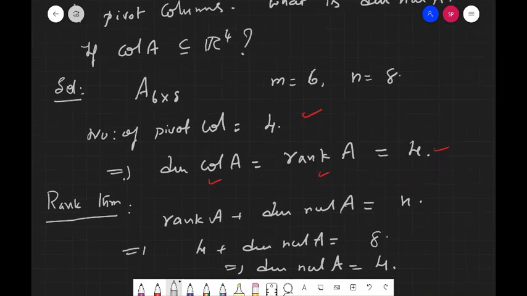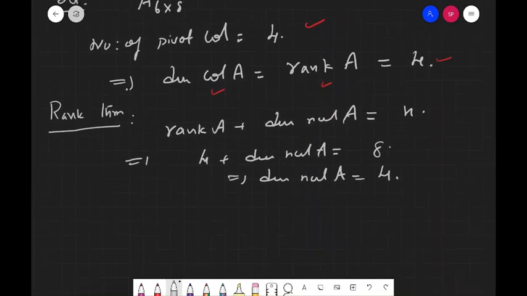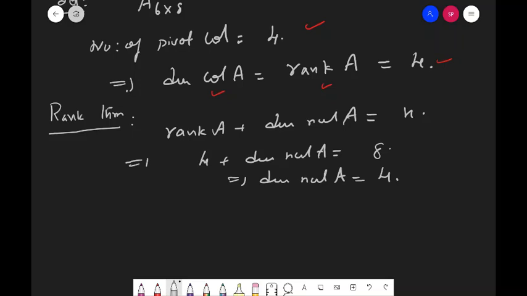And what else is given? Is Col A a subset of R4? So what is the dimension here?